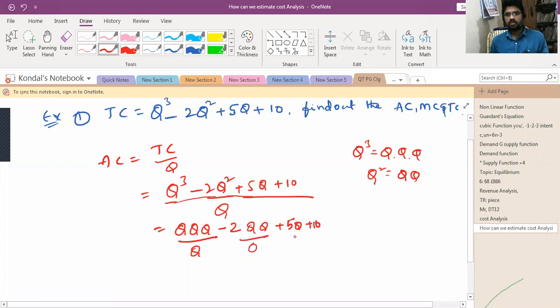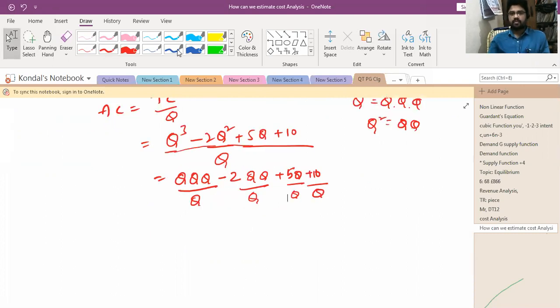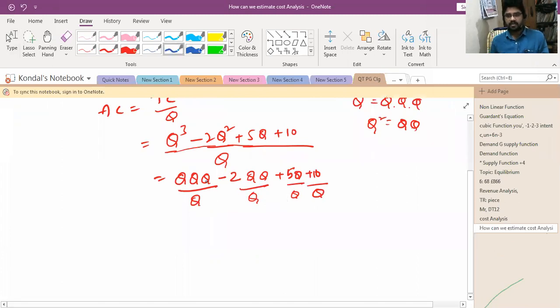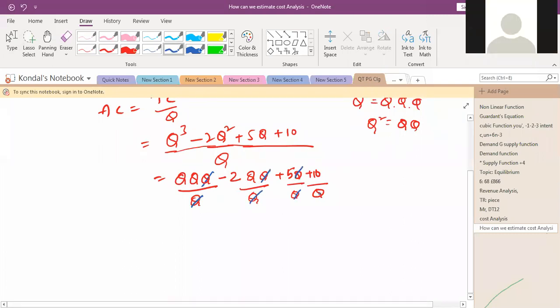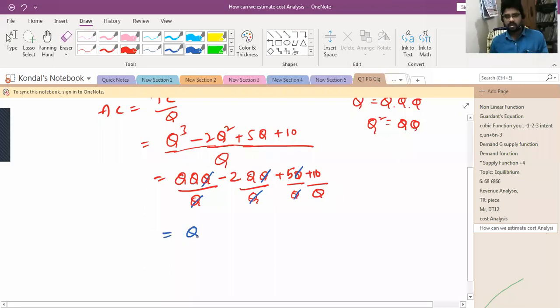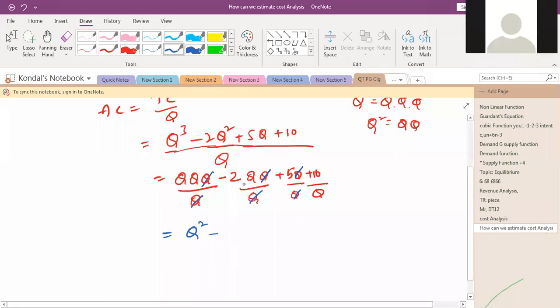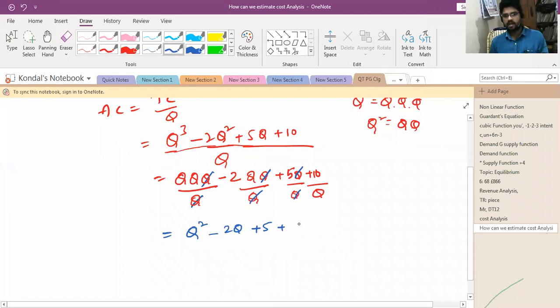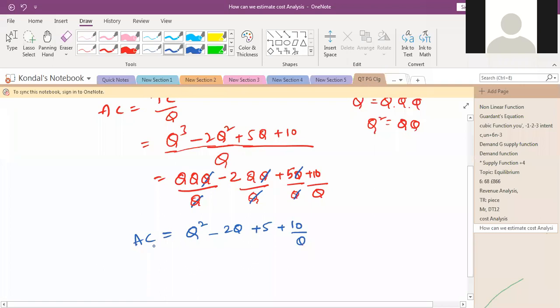So if you cancel one Q, Q by Q, here we cannot cancel 10 by Q. So Q into Q is Q square, minus 2Q, plus 5, plus 10 by Q. So this is called the AC value. Is it clear?